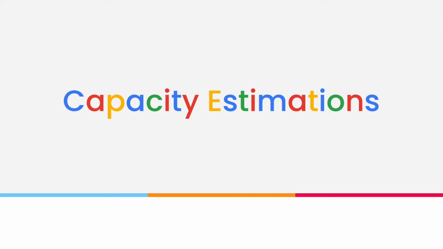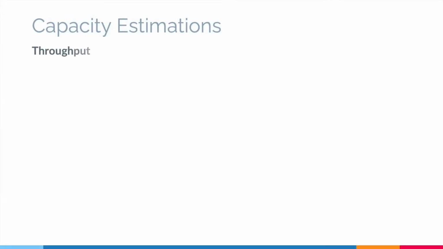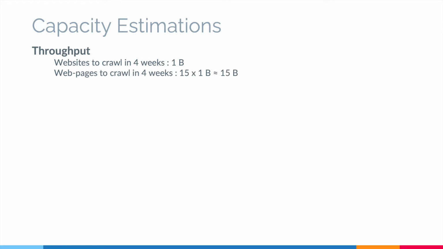So now that we have noted down our requirements, let's calculate the numbers that we need to handle. Our web crawler will be crawling the web all the time in the background. So let's assume that we want our crawler to crawl 1 billion websites in around 1 month. Let's also assume that on average, each website will have around 15 web pages. So that means we need to crawl 15 into 1, 15 billion web pages in 4 weeks.